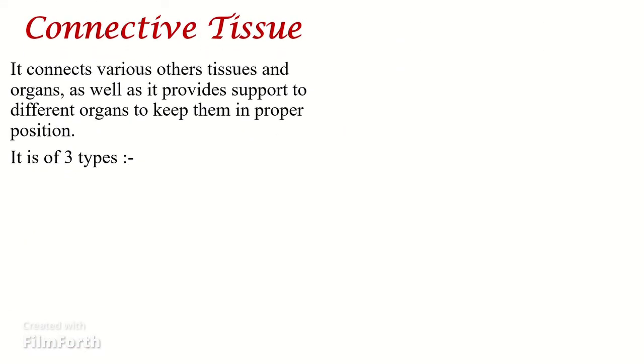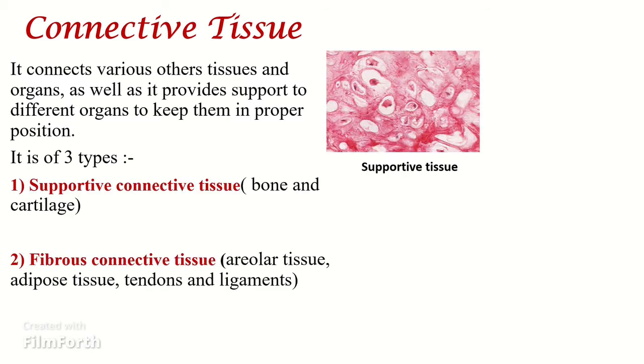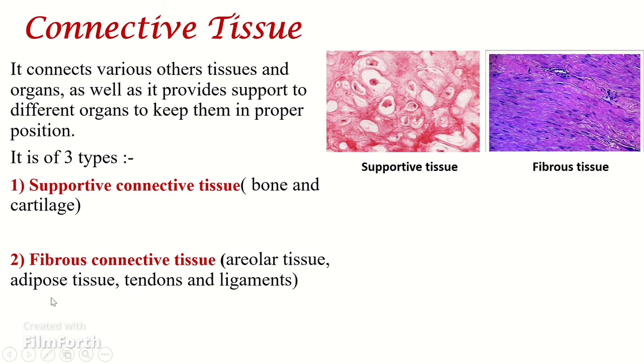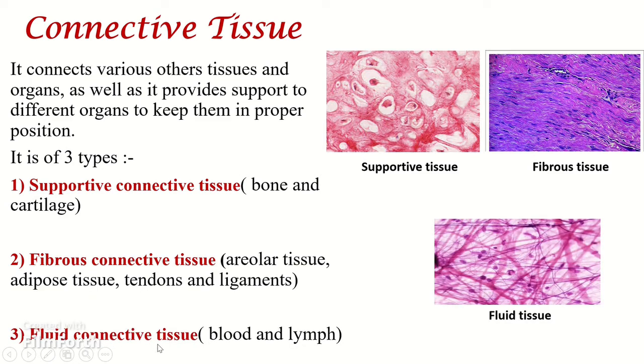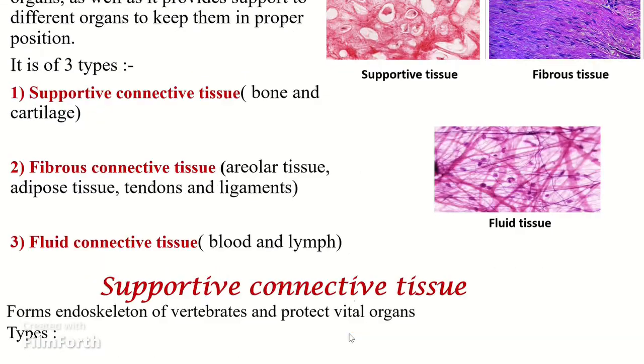The next type of animal tissue is the connective tissue. The connective tissue, as the name suggests, connects various other tissues and organs, and it also provides support to different organs to keep them in a proper position. The connective tissue is divided into three types: supportive connective tissue, which consists of bone and cartilage; fibrous connective tissue, which consists of areolar tissue, adipose tissue, tendons, and ligaments; and the third one is the fluid connective tissue, comprising the blood and lymph.